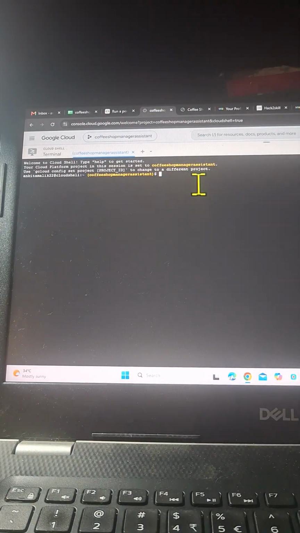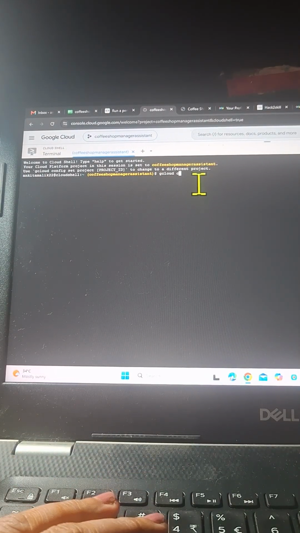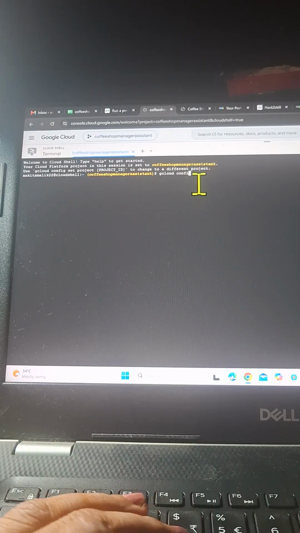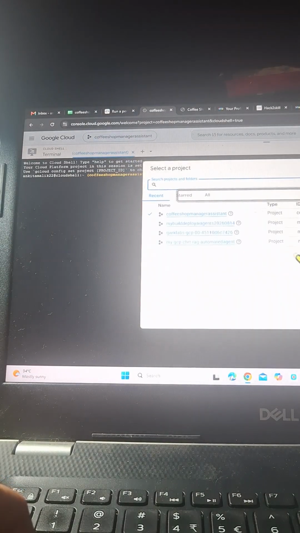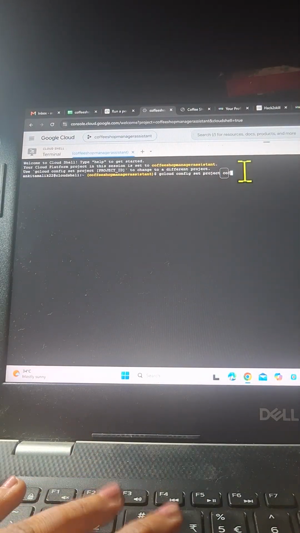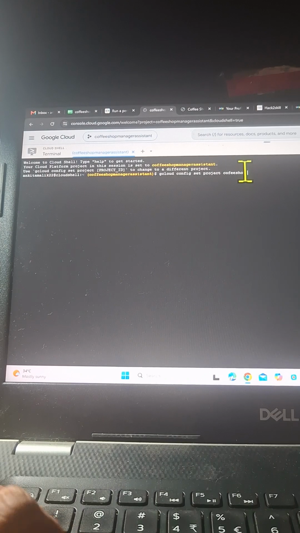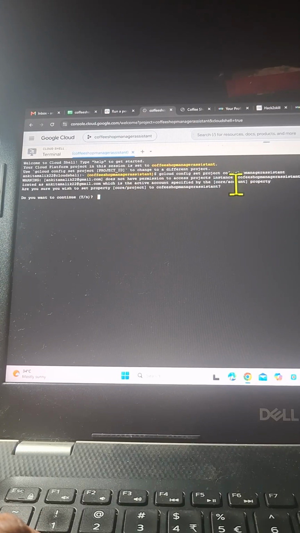So if I come back here and I'll set my project, gcloud config set project, the project ID which is here. What is the project ID? It's already coffee shop manager assistant, so I'll just write that. Okay, updated property. Now I can set it inside a variable also.